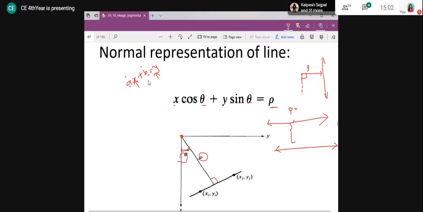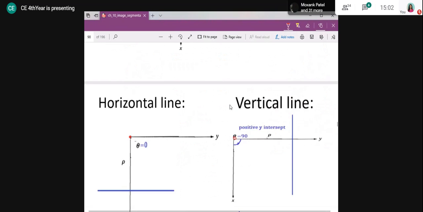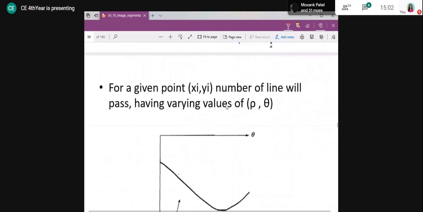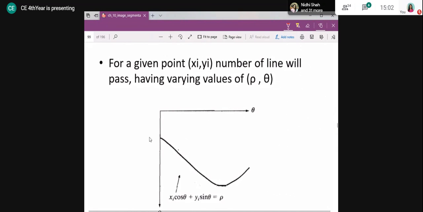xy point fixed. The same exercise we will repeat here. We will keep this constant, whichever pixel or whichever edge point that I want, that coordinate I am going to keep constant, and I will change different theta values, get the corresponding rho values, and plot them for different theta values and a given fixed xi yi value. If I plot, it looks like this. Instead of looking like the equation of a line, it is just going to give you a sinusoidal shape.